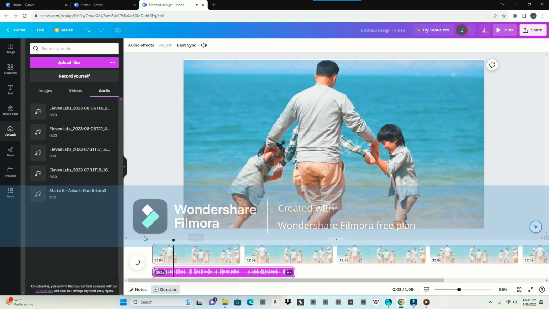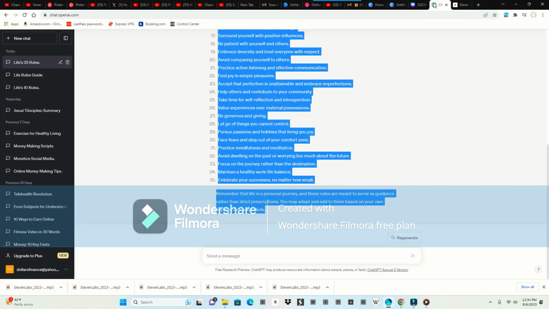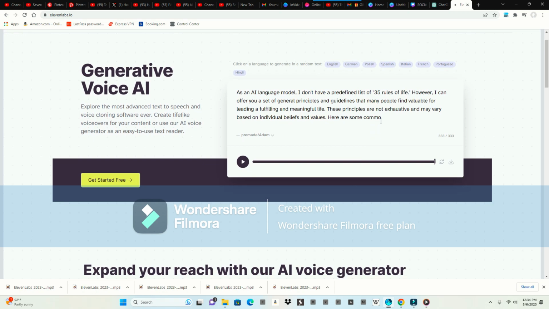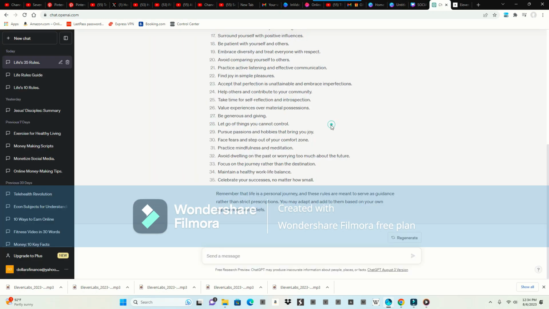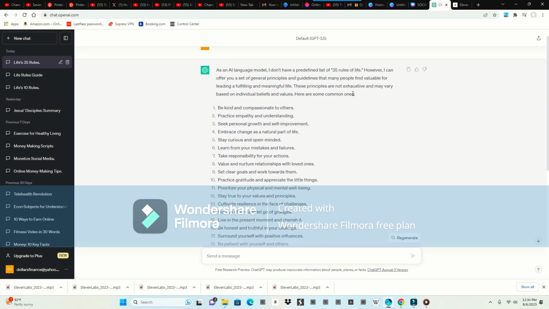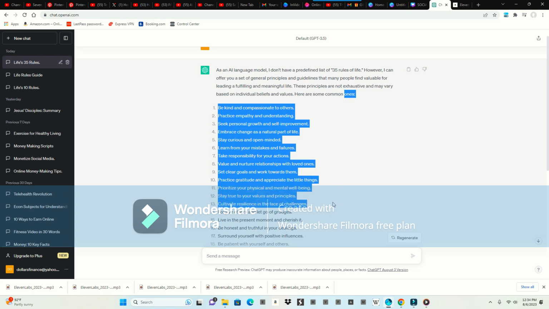To continue, the next step is to go back to 11 Labs, go back to AI over here, because we didn't have the whole part. You could try to see where it was. It was over here. Here are some common ones. So now I can go back and get this one and then continue the rest. We're gonna take this until 12. We're gonna do the same thing over and over until we finish.